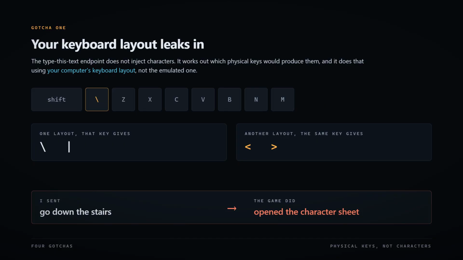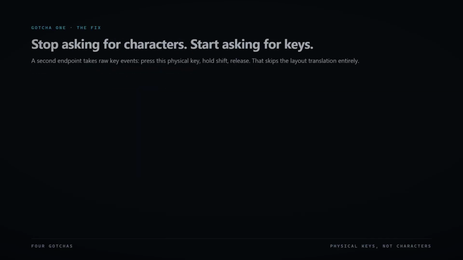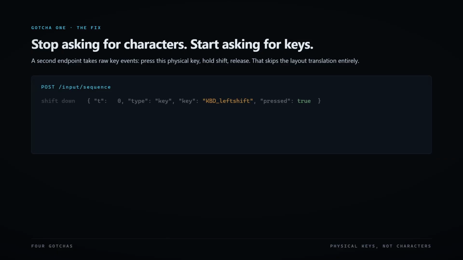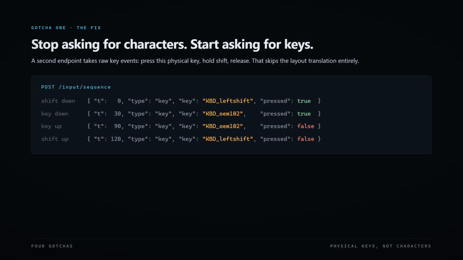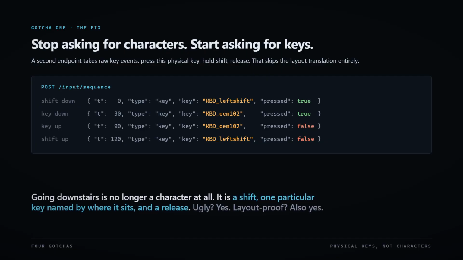On some layouts, that bug doesn't exist at all. On others, it is waiting for you. The fix is to stop asking for characters and start asking for keys. There's a second endpoint that takes raw key events. Press this physical key, hold Shift, release. That skips the layout translation entirely. Going downstairs is no longer a character at all. It's a shift. One particular key named by where it sits on the board, and a release. Ugly? Yes. Layout proof? Also yes.